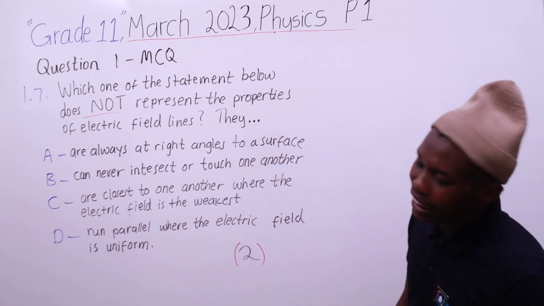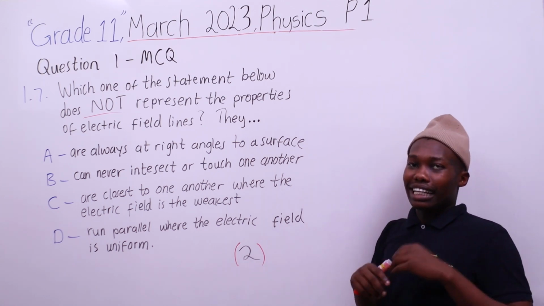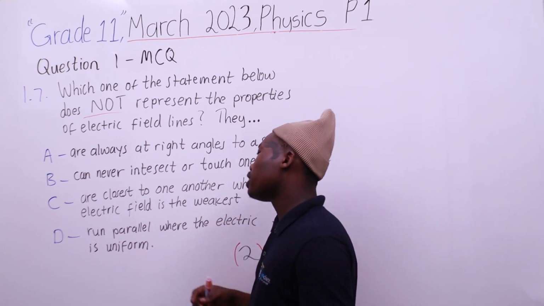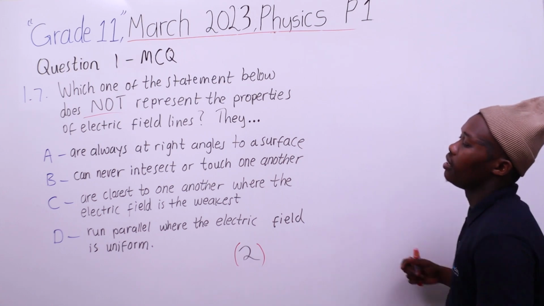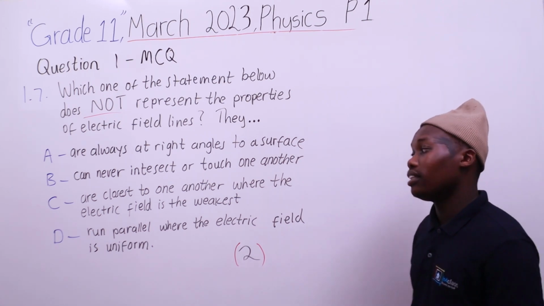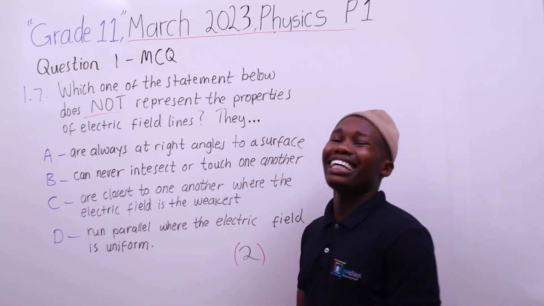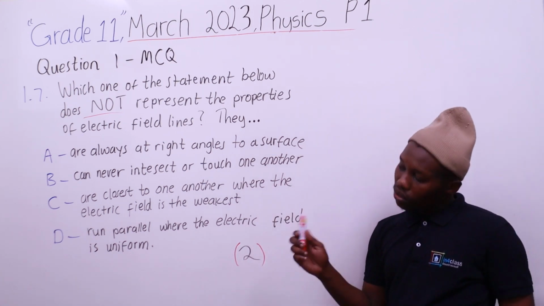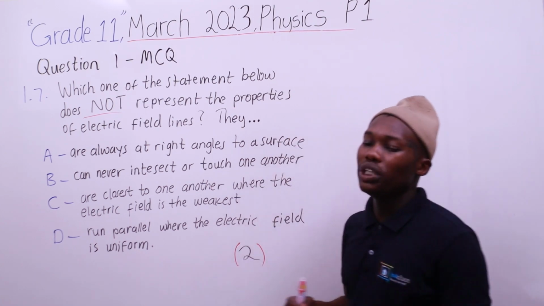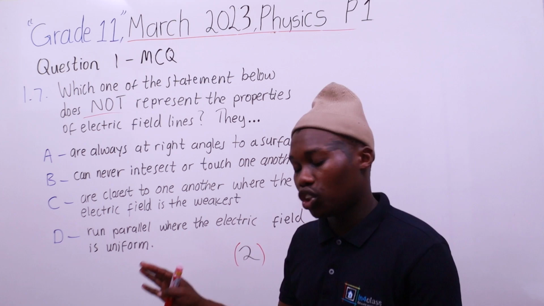B says they are closest to one another where the electric field is the weakest. D says they run parallel where the electric field is uniform, which means they go parallel if the electric field does not change.